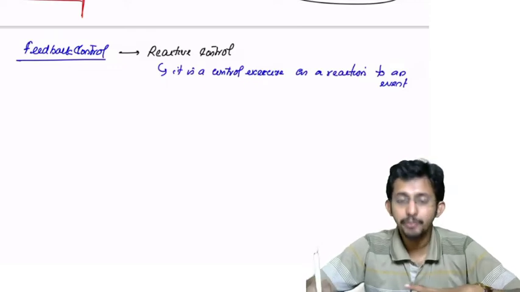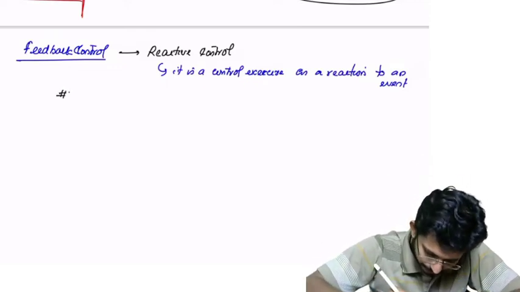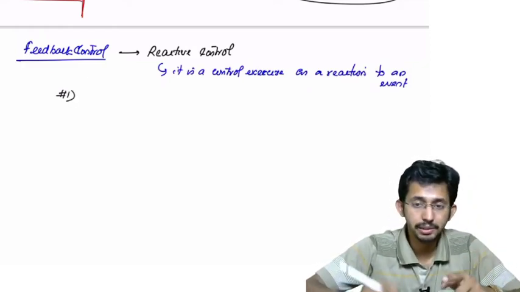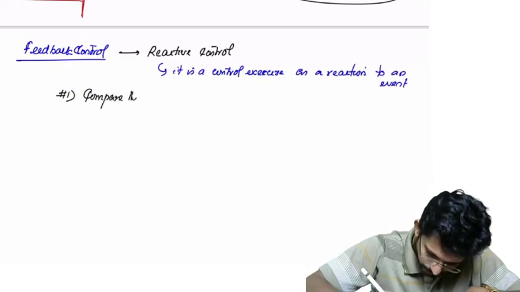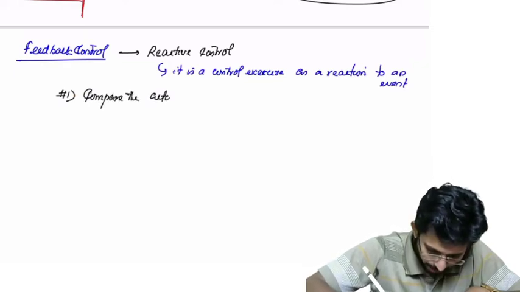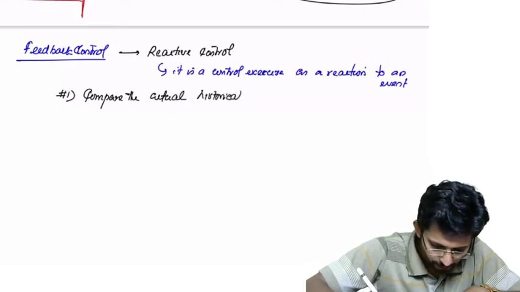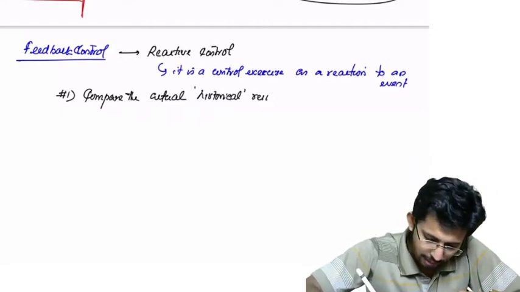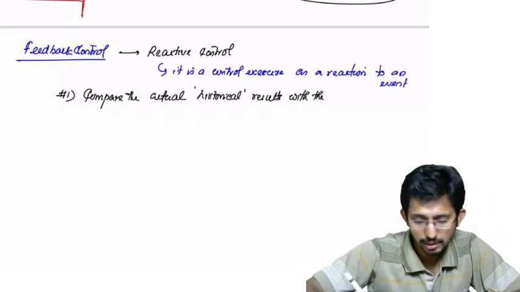Okay. Now what do you have to do? How do you fix these reactive controls? Step number 1. Compare the actual historical results with the budgeted results. Historical results means already over.